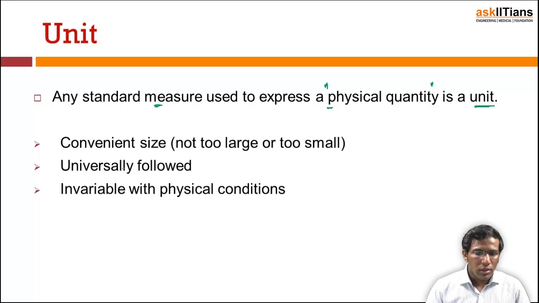These are the three important characteristics of units. One is a convenient size, which is not too large and not too small. The unit is also universally followed, and it is invariable with physical conditions. That means it is not going to vary depending upon the conditions. Though the conditions are varied, the unit is not going to change. That's why it is called invariable with physical conditions.